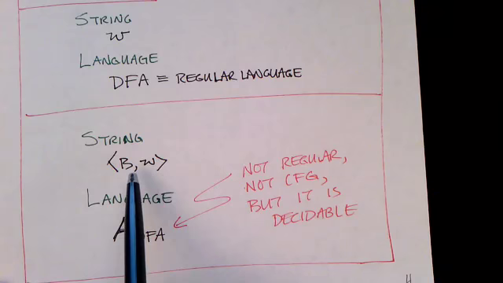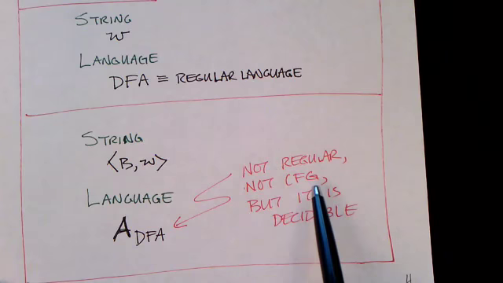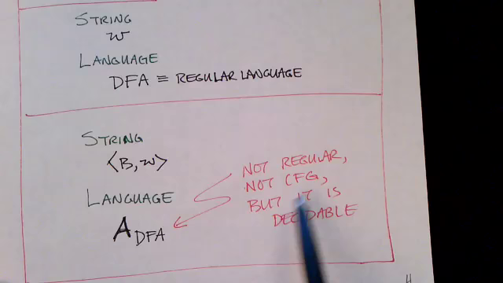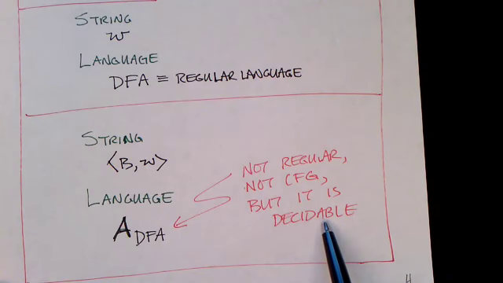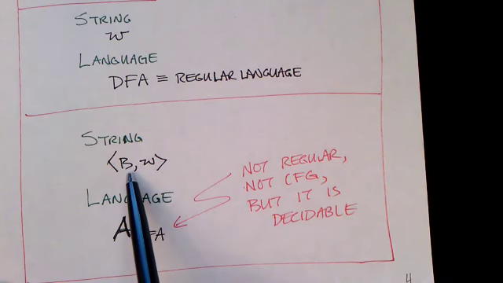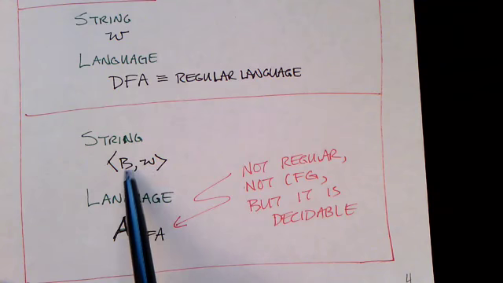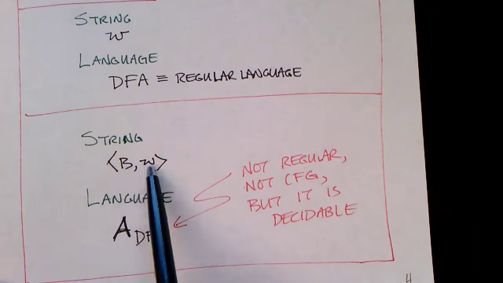And the strings that we're asking about are much more complex. This language is much more complex. It's not a regular language. It's not a context-free language. But we can say it is a decidable language. And the strings that are members of this language look like this: an encoding of a deterministic finite automaton plus a string such that the deterministic finite automaton accepts that string.